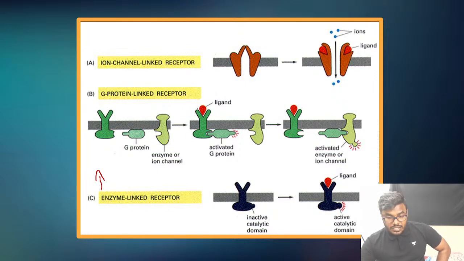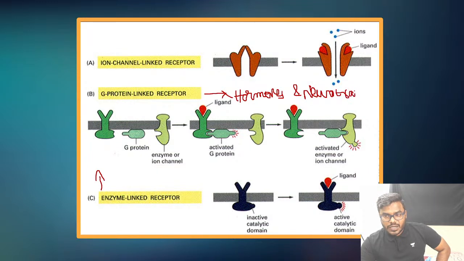If you take an example in the next slide, I will explain: most of the hormones and most of the neurotransmitters use this particular G protein linked receptor. Kindly do not forget it.